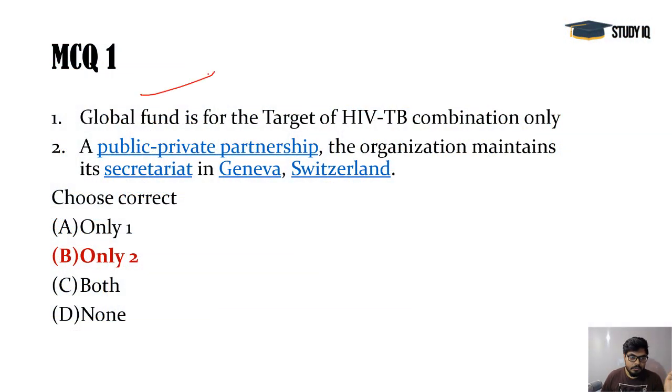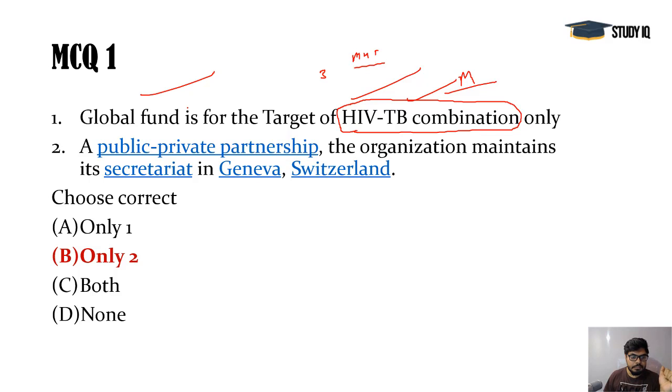Global Fund, as I told you, this fund is for HIV, tuberculosis and malaria, for all these three important diseases. The HIV TB combination and the important strategy regarding that is only one of the components. So this is a huge target, specifically for three diseases: malaria, HIV and tuberculosis. Geneva, Switzerland is the secretariat, and it's a public-private partnership. As I told you, the Bill and Melinda Gates Foundation gave the seed money for this, and now for the next 3 years they are going to raise $14 billion for this particular initiative. So only 2 is the correct answer here.